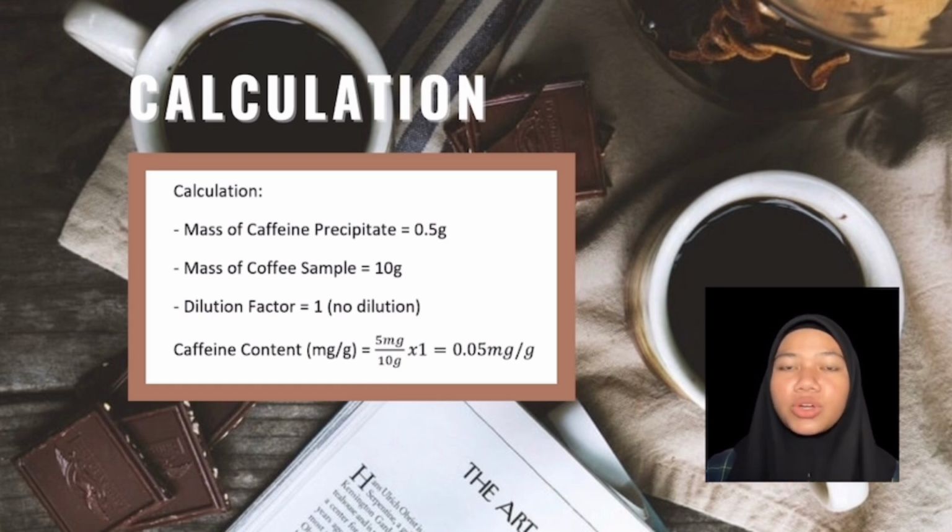On the screen shown are the labels for each part of the formula. Moreover, for the extraction efficiency, it is important to account for the efficiency of the extraction process. If not all the caffeine was extracted from the coffee sample, we need to adjust the calculated caffeine content accordingly.